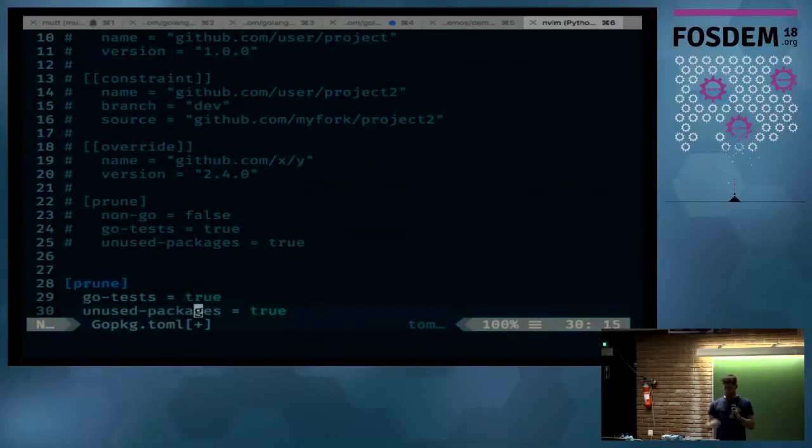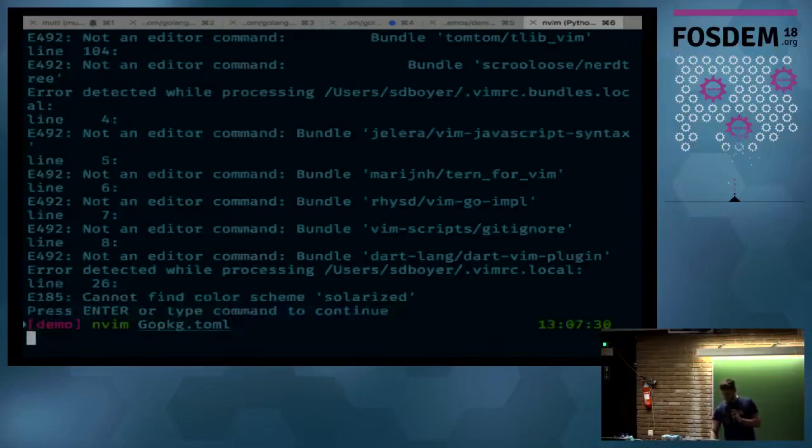And then in our last release, we also added pruning automatically. Pruning is a system which will figure out which actual files you need for your build, and it will automatically remove anything that you don't need from your vendor directory. No muss, no fuss. So that's great. I don't really care.